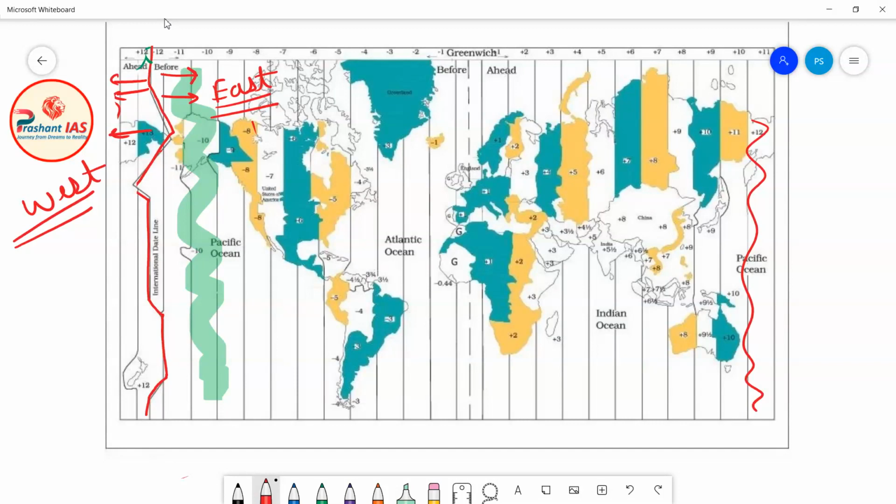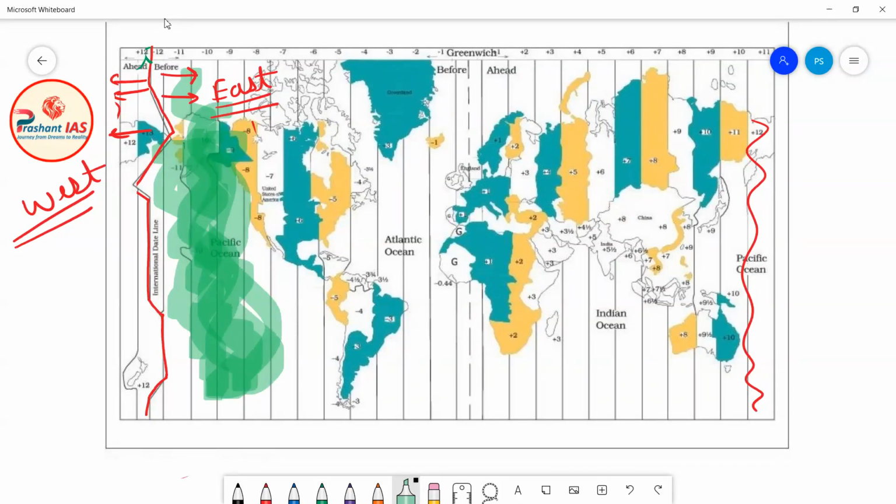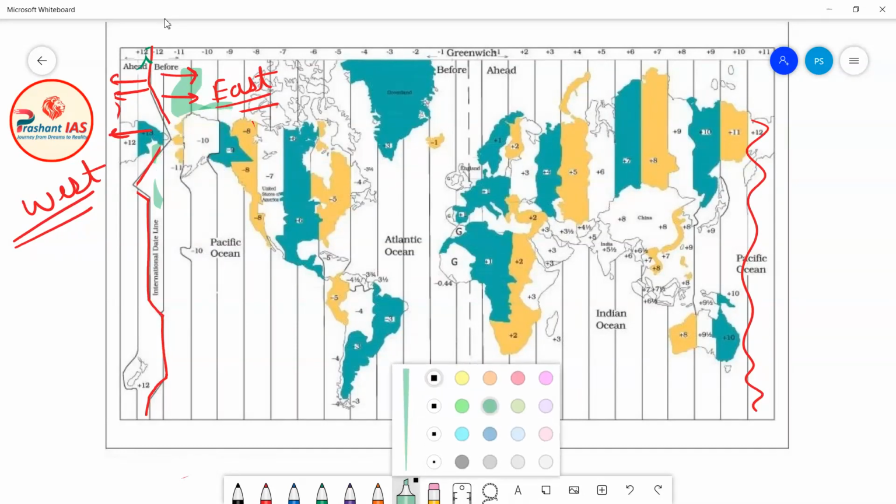For example, this green highlighted region is to the west of prime meridian, but you can clearly see that it is to the east of international date line. Now I am rubbing this green highlighted region, and let's change the color. Let's take pink color.